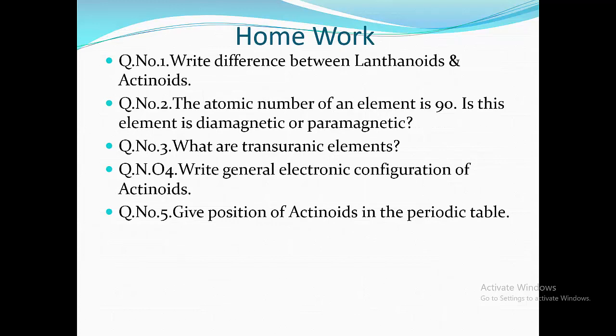Here we have completed our topic, transition and inner transition elements. Now we are going to see homework. Question number 1, write the difference between lanthanoids and actinoids. Question number 2, the atomic number of an element is 90. Is this element diamagnetic or paramagnetic? Question number 3, what are transuranic elements? Question number 4, write the general electronic configuration of actinoids. Question number 5, give the position of actinoids in the periodic table.